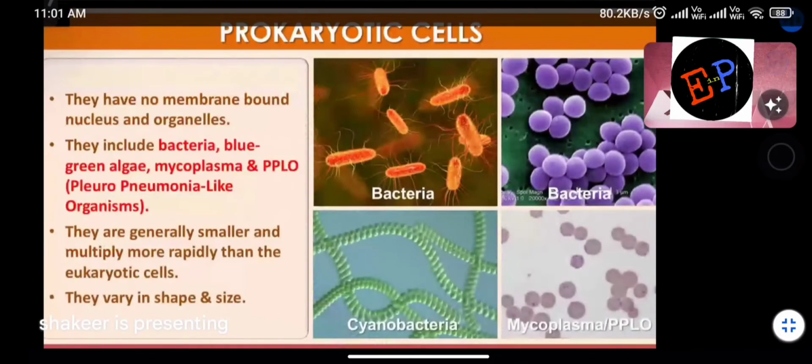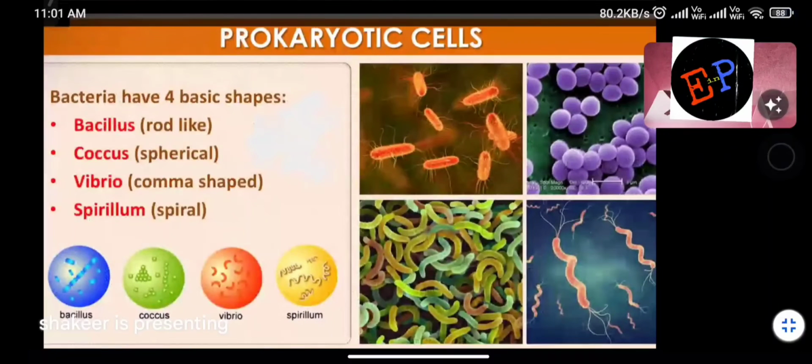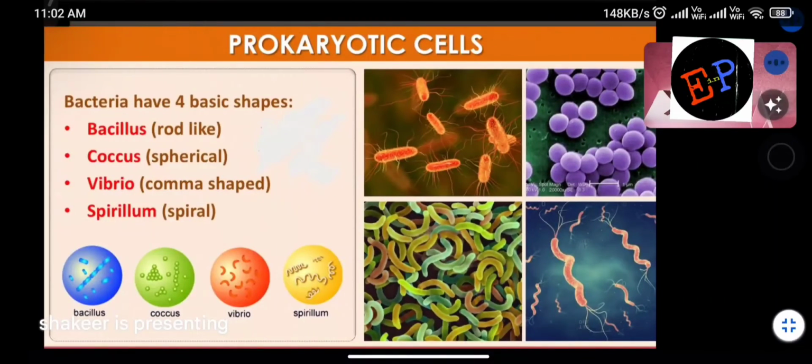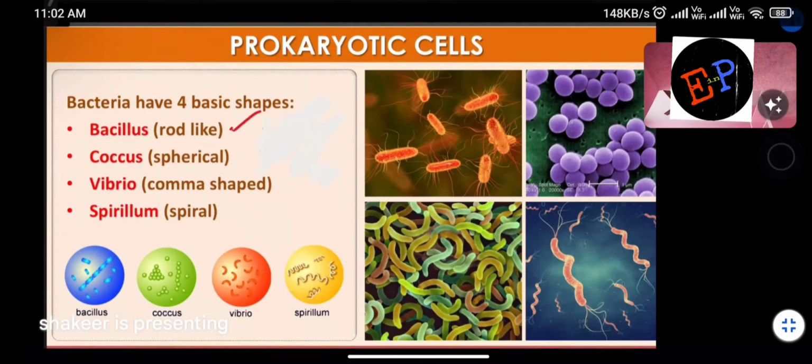Okay. So bacteria, basically there are four shapes. Four basic shapes are present in the case of bacteria. One is bacillus shaped, or you can call it rod-like structures. This one here, which you are seeing, is called bacillus shaped. Second one is coccus shaped, or you can call them spherical shaped. The shapes which you are seeing here are called spherical shape. And vibrio. Vibrio means comma shape.